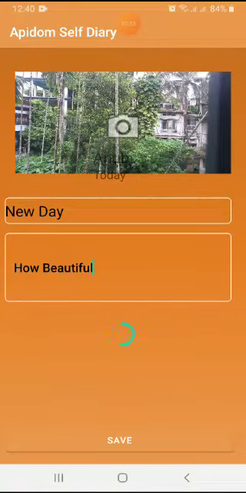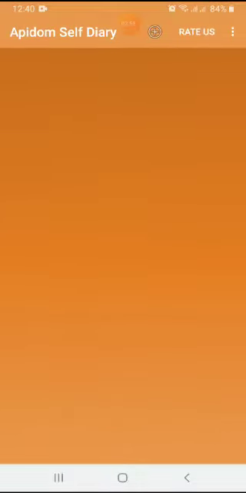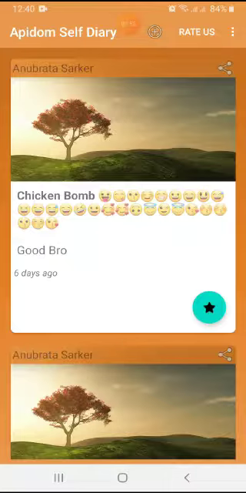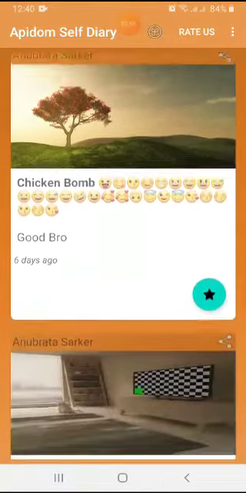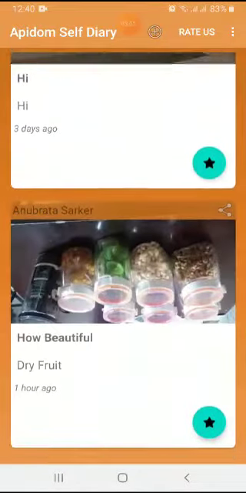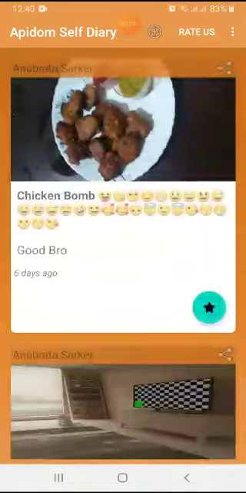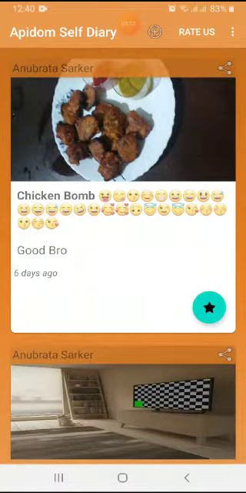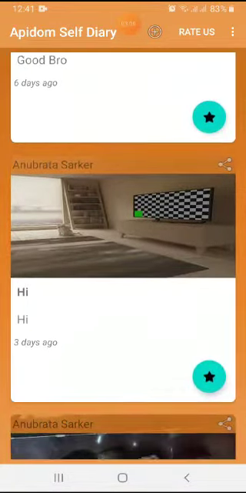So it's loading. Yeah, it loaded. So now these are my journals. You can see these are my journals, and it will also show you the date of creation. Like this was 6 days ago, this was 3 days ago, this was 1 hour ago.